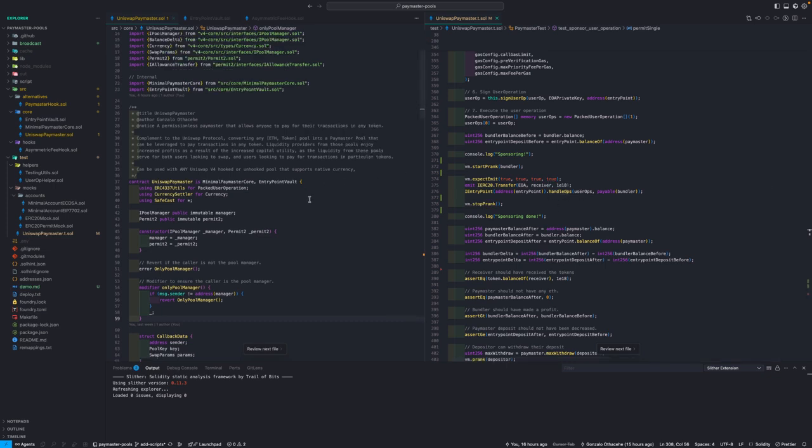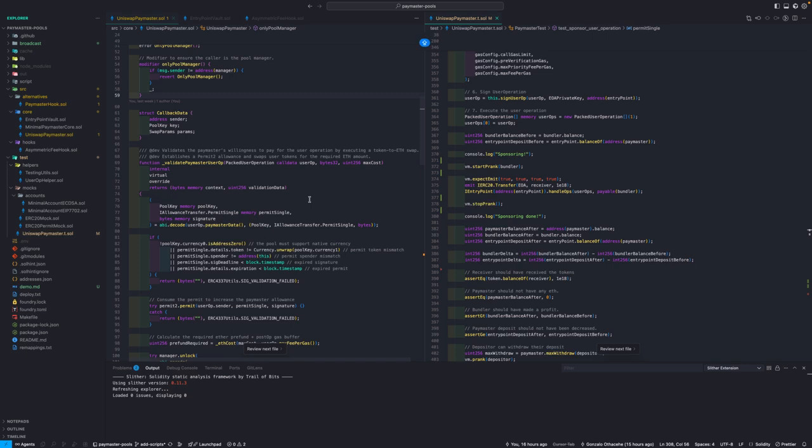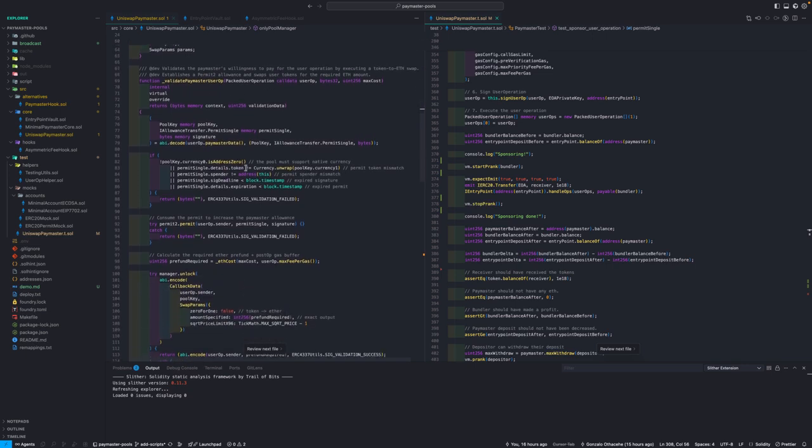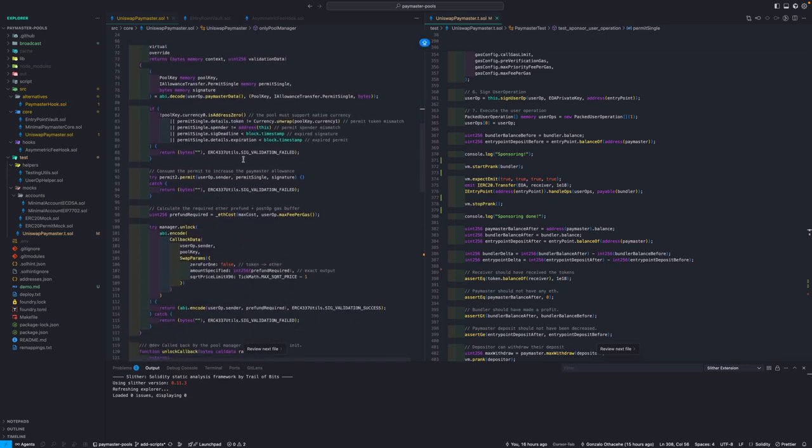So what we have in here is that the Paymaster is going to perform a swap from the token that the user wants to pay with to the Ether required to pay for their transaction. So essentially the Paymaster is guaranteed that it will always get paid. So the liquidity providers participating here may be sure that the Paymaster is never going to run out of funds.